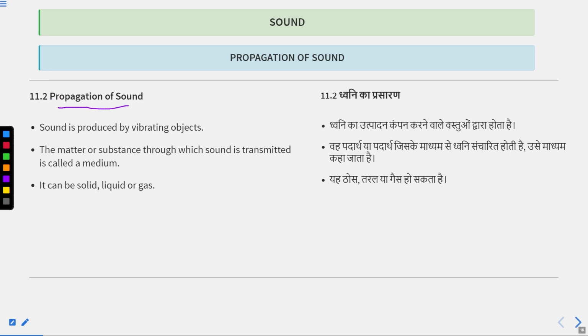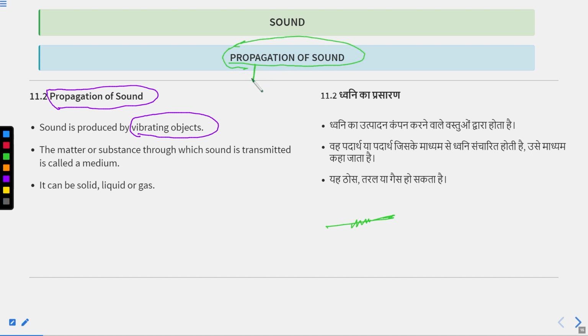So, propagation of sound. Till now, we have understood that a vibrating object produces sound. But how does sound move? Vibrating objects produce sound, but how is sound transmitted to your ear? We will study this in this topic, propagation of sound.